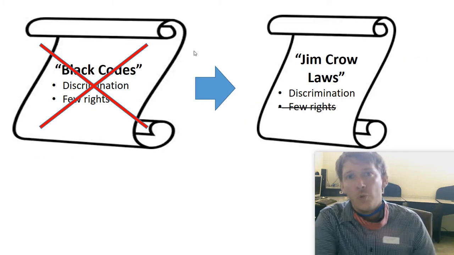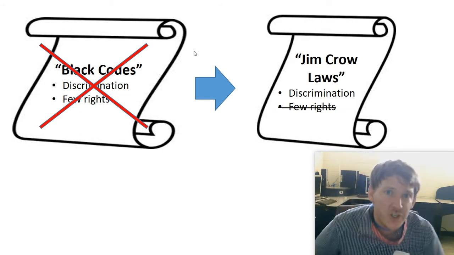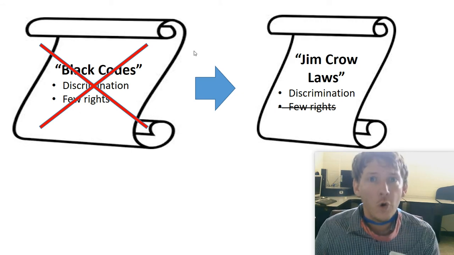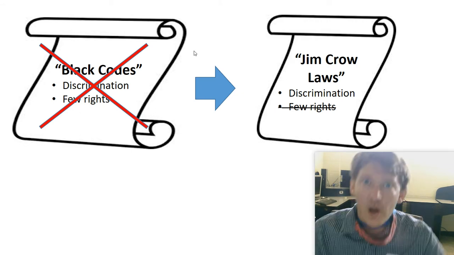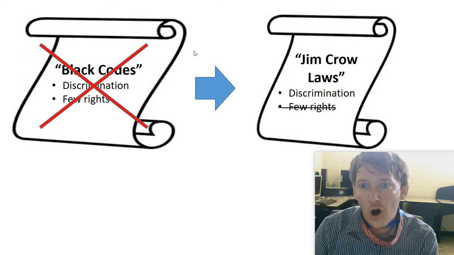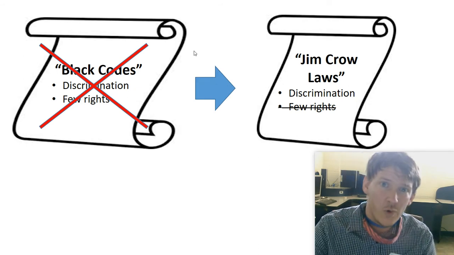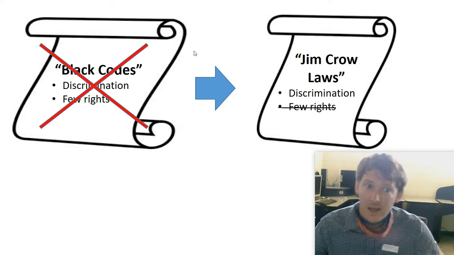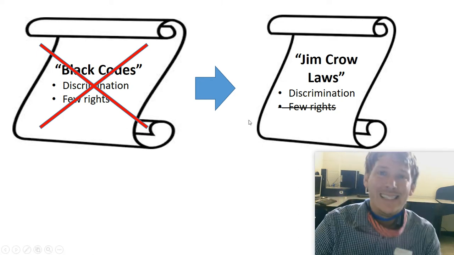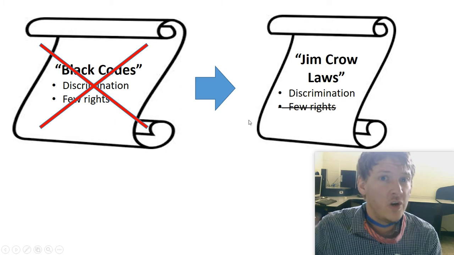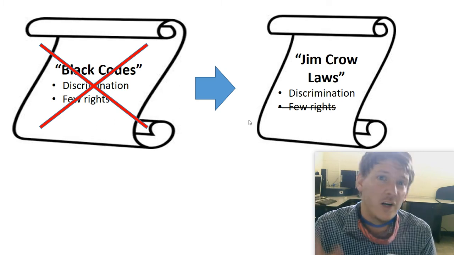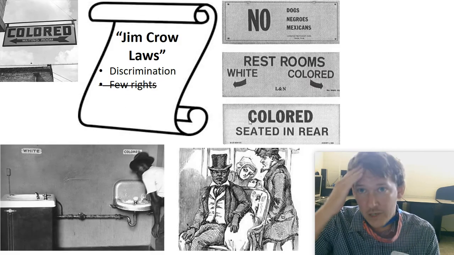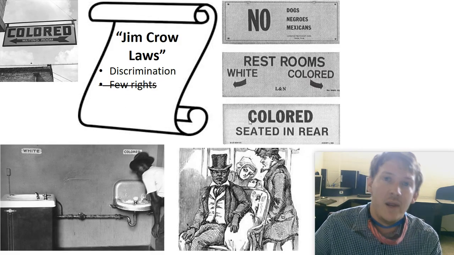So black codes will be replaced, lead to Jim Crow laws, which are completely okay according to Plessy versus Ferguson. The Supreme Court ruled that separate but equal. And so we're going to get laws of discrimination, which aren't really going to violate the Constitution too much. You still have to give people their rights, which is a separation from black codes, but discriminating based on race, you can do that according to the Constitution or according to the Supreme Court, as long as everyone kind of gets equal access. So we get Jim Crow laws, which is named after a minstrel actor.